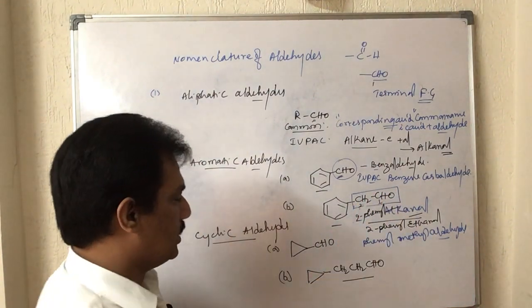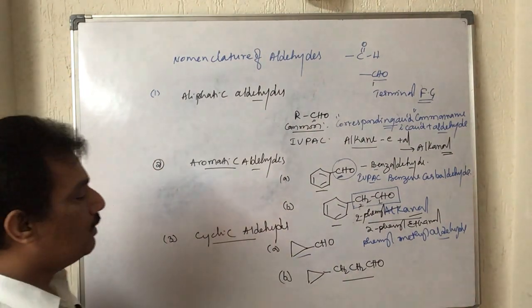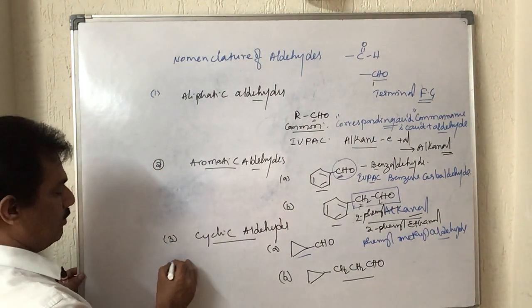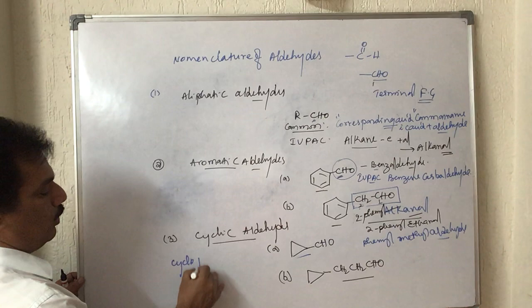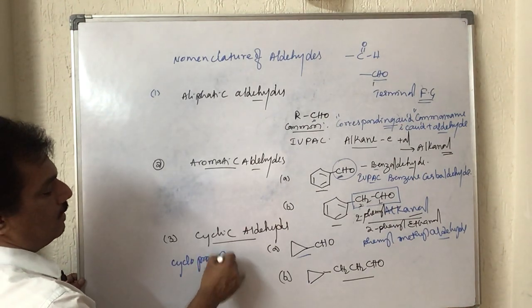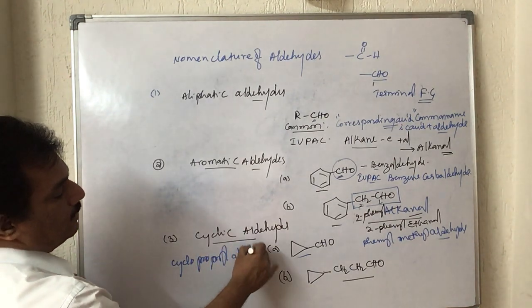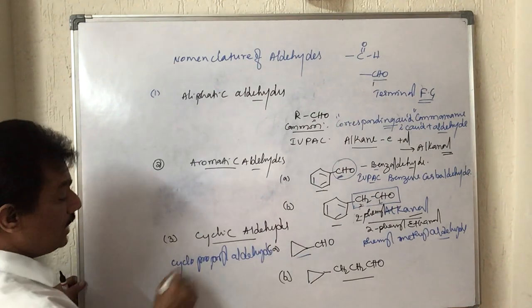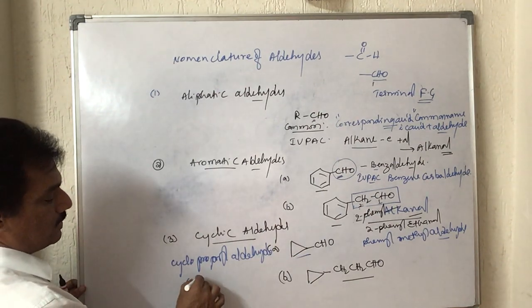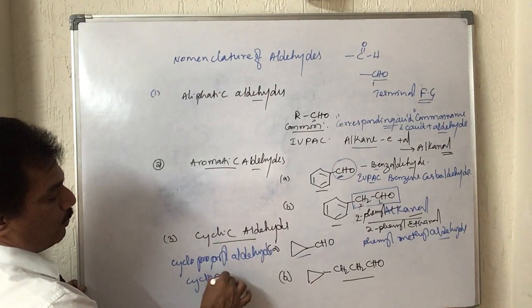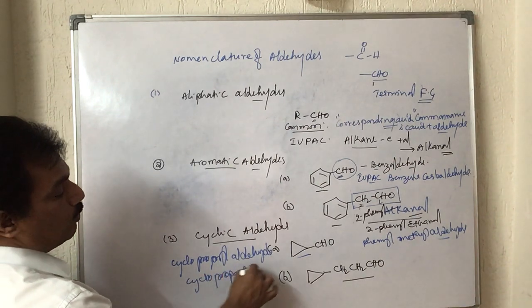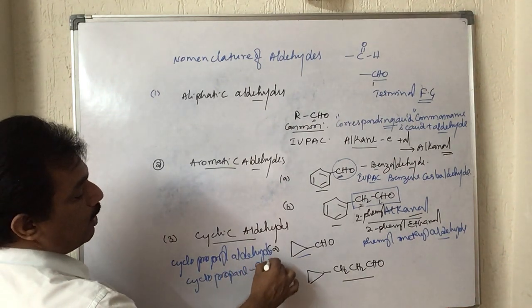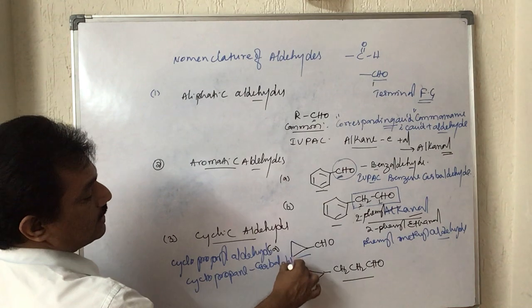Clear? And next this one. Here the common name is cyclopropyl aldehyde. In the IUPAC system, it is cyclopropane carbaldehyde.